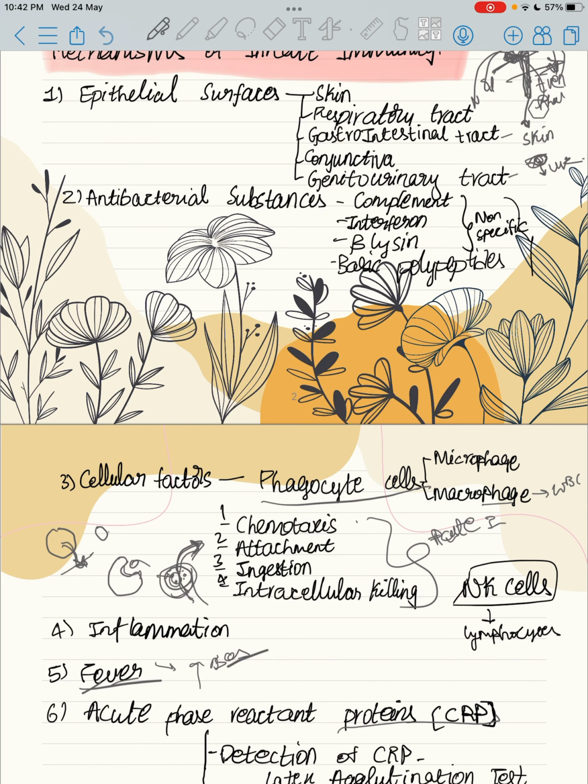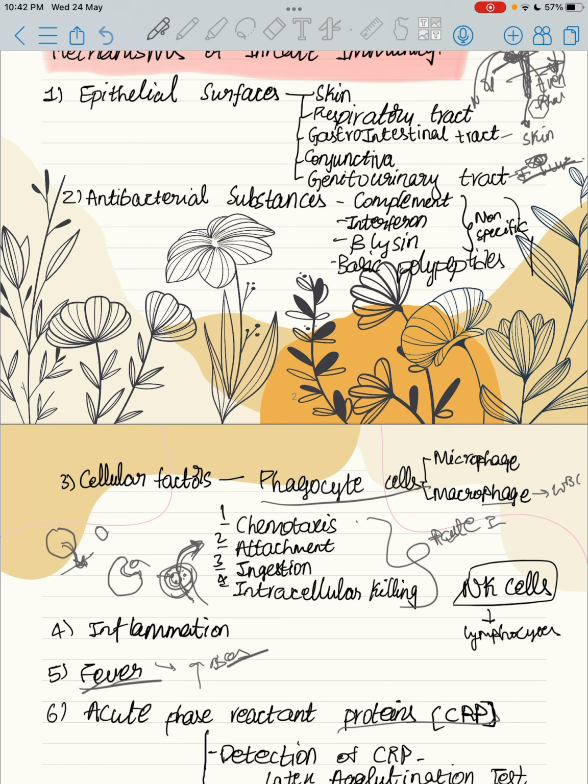Let's talk about females first. Females have a vagina, and the vagina secretes certain chemicals which are hostile for pathogens. It has a certain pH which does not allow certain pathogens to grow, and it can be cidal too.